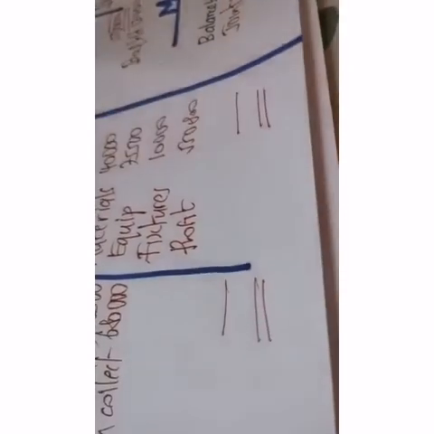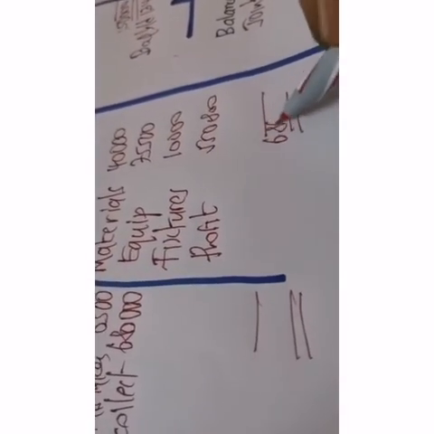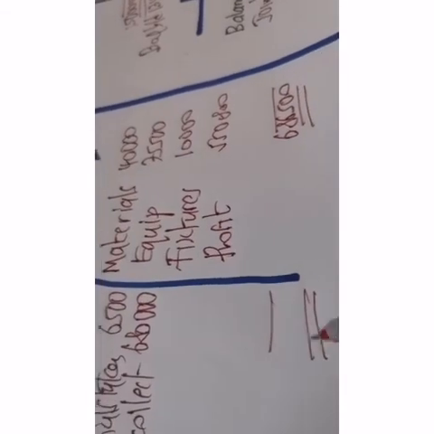So we have a total of Robinson account, 686,500.